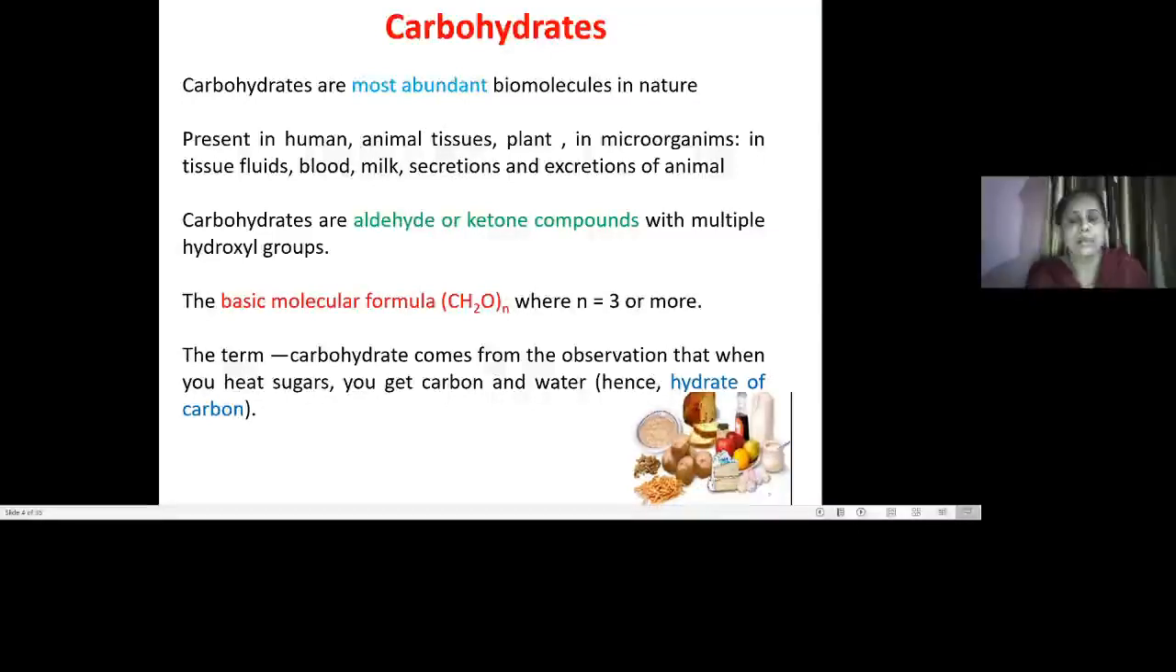The term carbohydrate comes from the observation that if we heat sugars, we get carbon and water. So it is a hydrate of carbon, and that's why it is called carbohydrate.